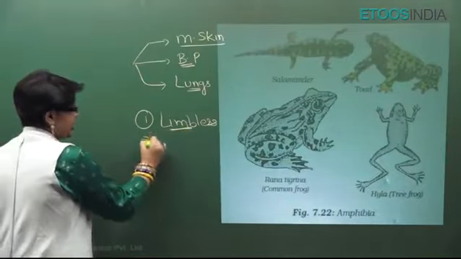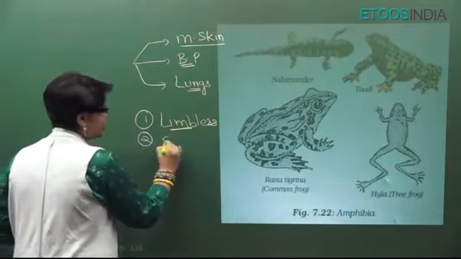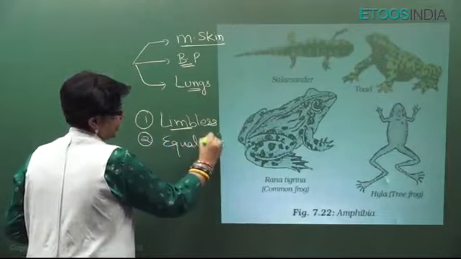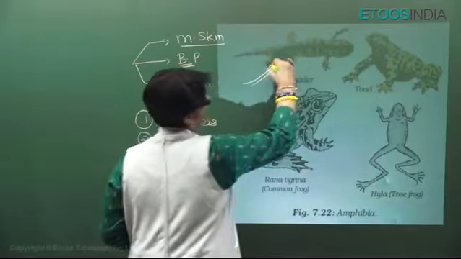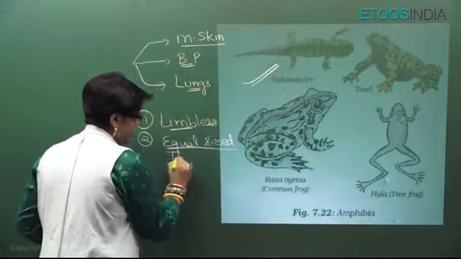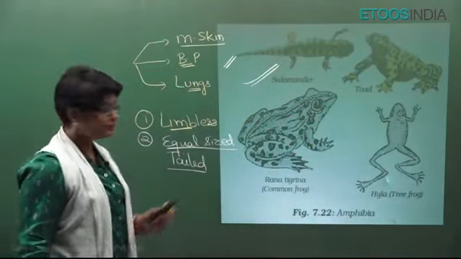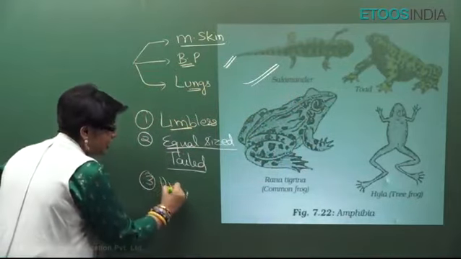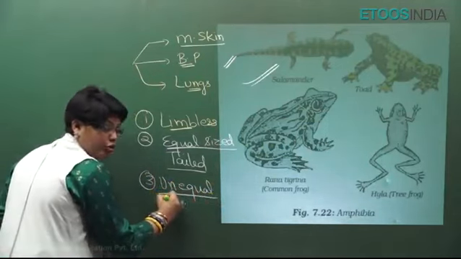The second is those which are limbed, but their limbs are equal sized. They have equal sized 2 pair of limbs, like salamander, called salamandra. They are tailed also. They have a tail. You can see in this diagram, they have a tail. They are mostly aquatic. And the third is where the limbs are unequal sized and they don't have tail.